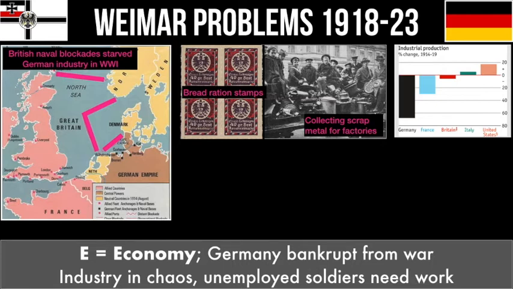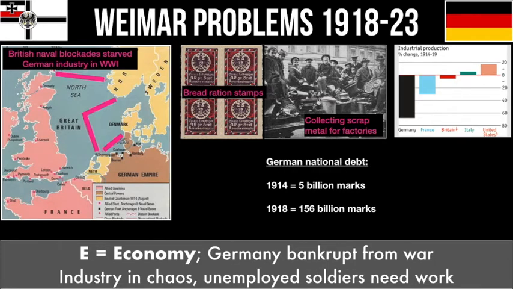On top of that, Germany also borrowed a huge amount of money to fight the war, so they go into the war 5 billion marks in debt and come out of it with a national debt of 156 billion marks. So E, their economy is a mess, and this new government doesn't have money to do the things that it's promising to do.